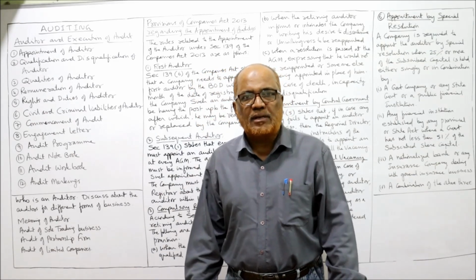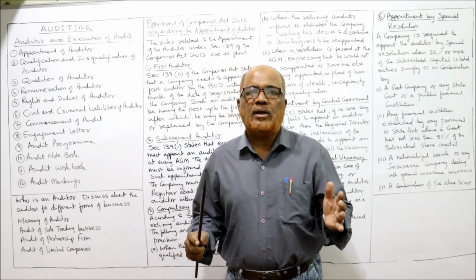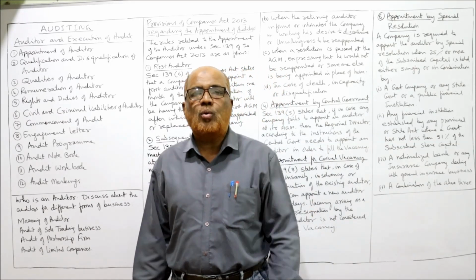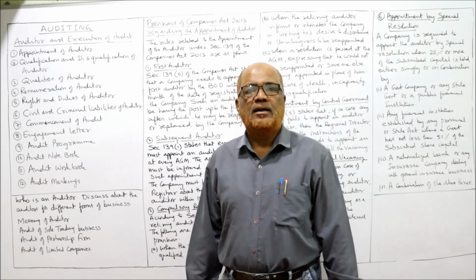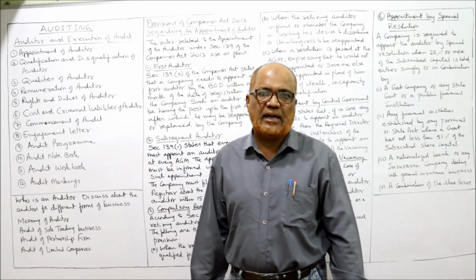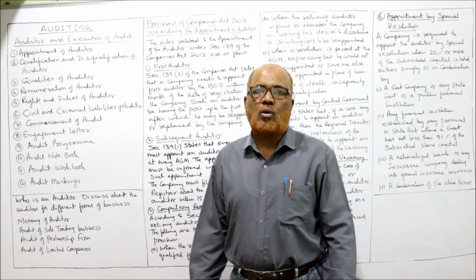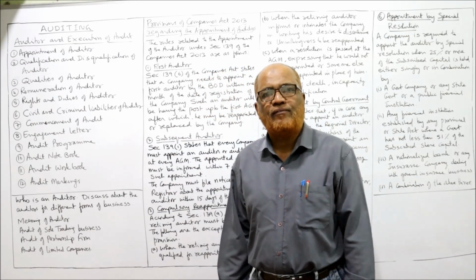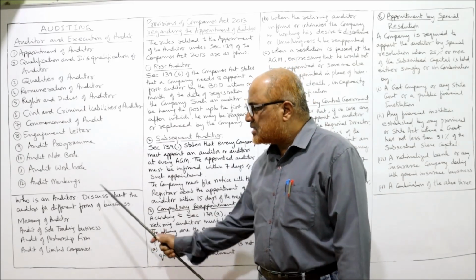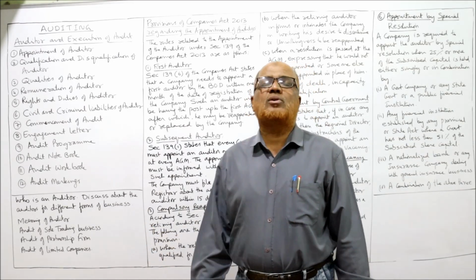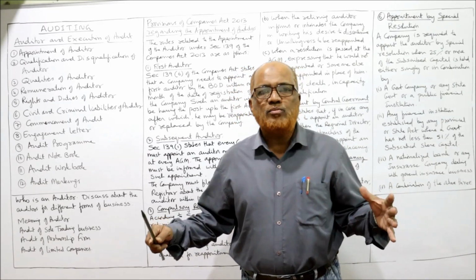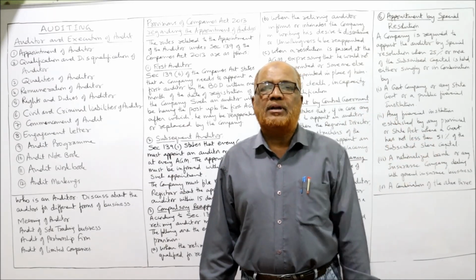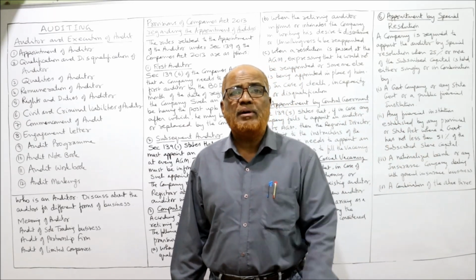An auditor may be a person, or an auditor may be a company of chartered accountants. In India, the auditors are the chartered accountants who are members of ICAI, the Institute of Chartered Accountants of India. So these persons are called the auditors. They perform the functions of audit. Now, let's discuss the auditors of different forms of business organization. We have different forms of business organization like sole trading concern, partnership business, or limited liability company. Now, one by one we'll discuss.